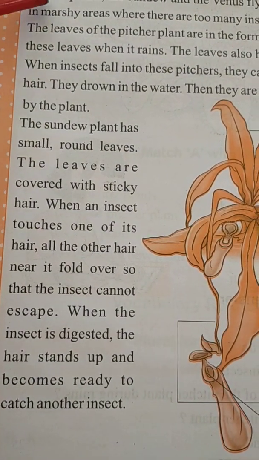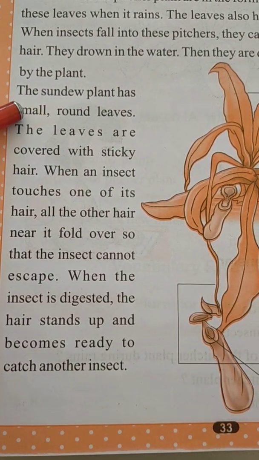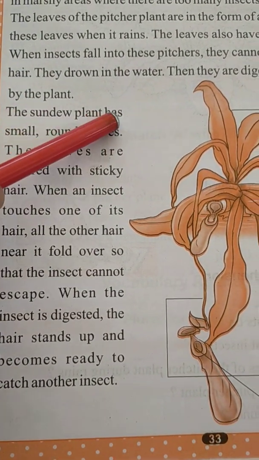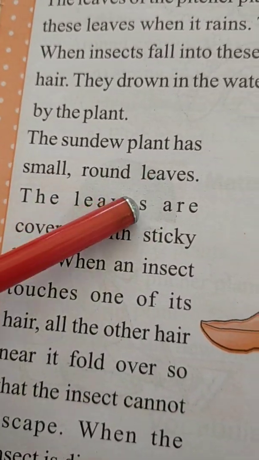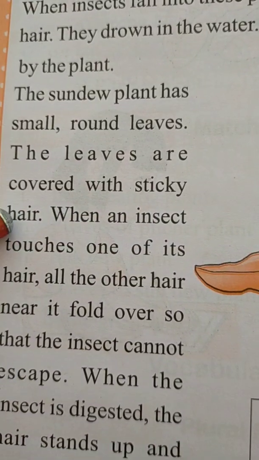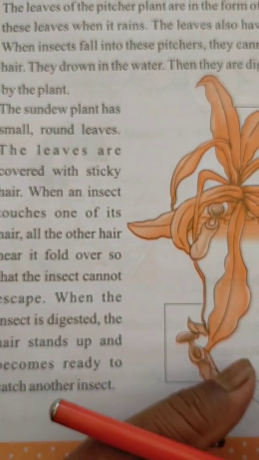Like the pitcher plants, sundew plants also eat insects. Understood? The sundew plant has small round leaves. The leaves are covered with sticky hair. So you have to see the picture that I am showing you.